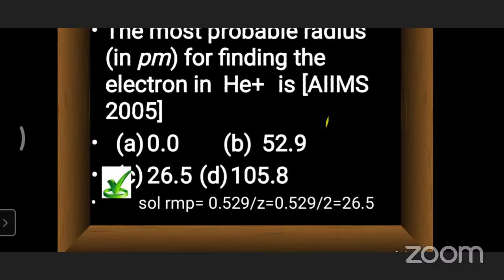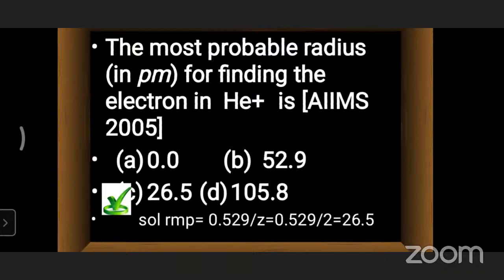In picometers, the given options are 0.0, 52.9, 26.5 and 105.8. So we got the answer 26.5, which is the corresponding option. We got 26.5 based on the formula, and this is the formula we are going to use: 0.529 by Z. 0.529 is a constant already, and Z is the atomic number. Whatever atom we are taking, we will consider that atomic number. Based on that, we can calculate the most probable radius in picometers.